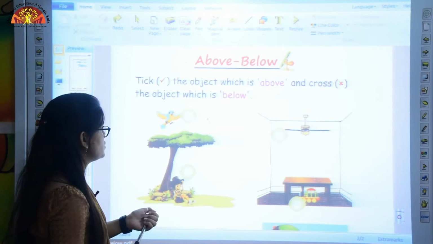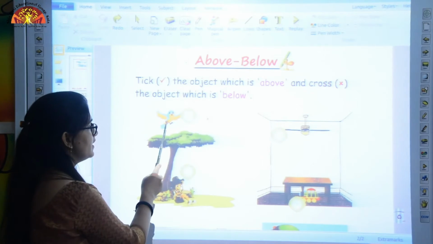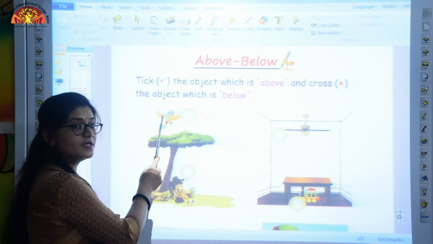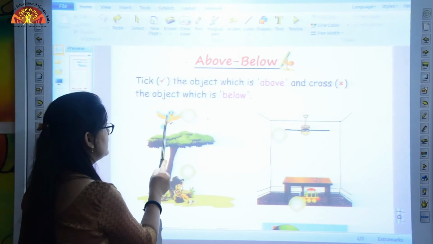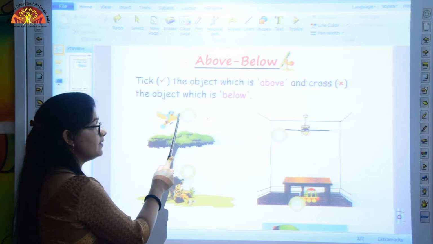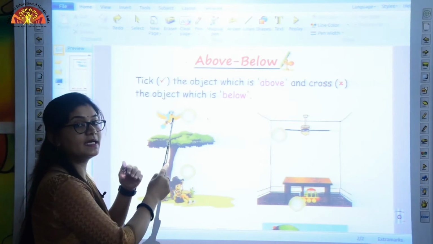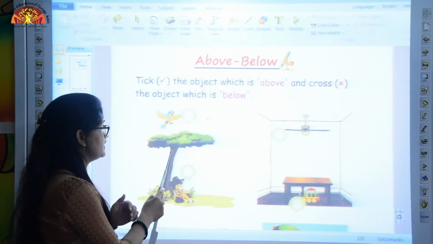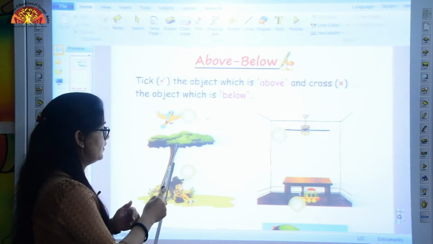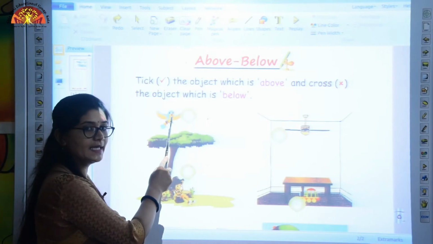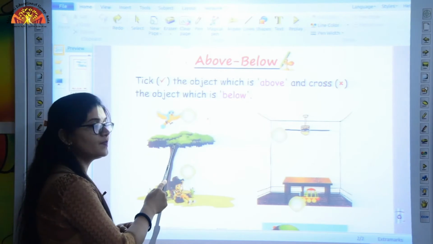Okay, so look at the first one. Where is the bird? The bird is above the tree. Now kids, here the bird is flying above the tree. The bird is flying at a higher position without touching the tree. Okay, so that's why we can say that the bird is above the tree.